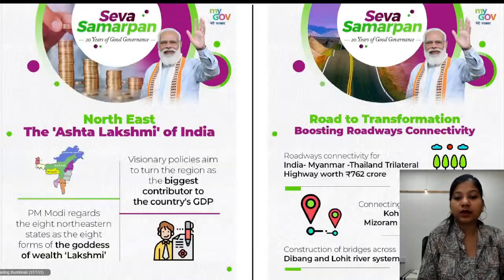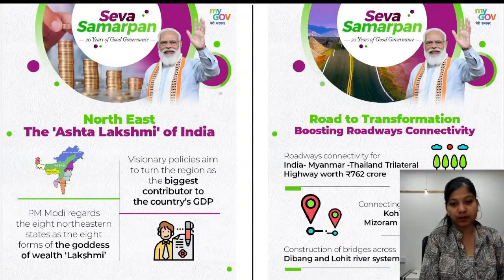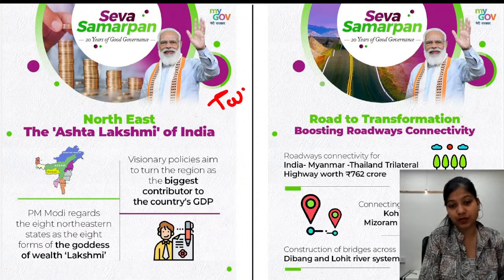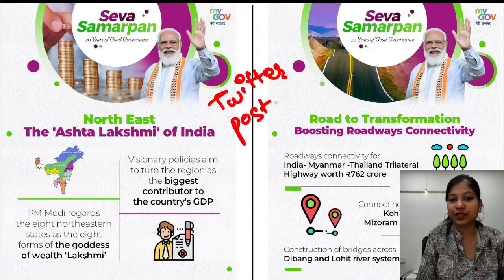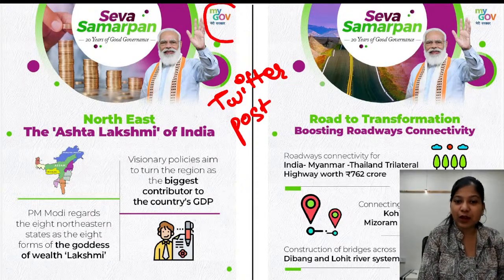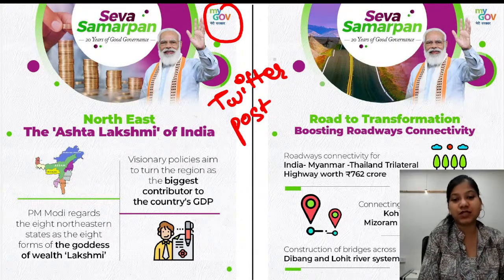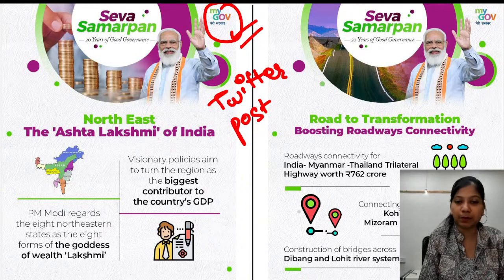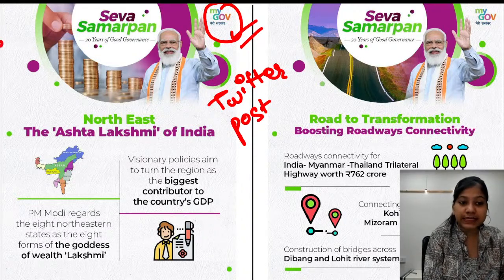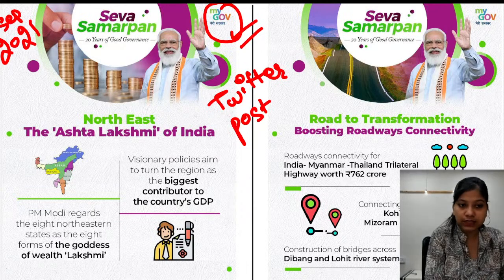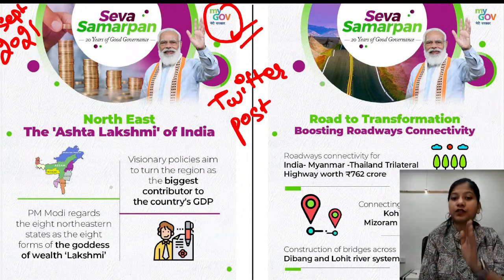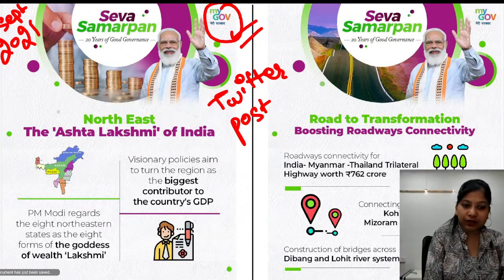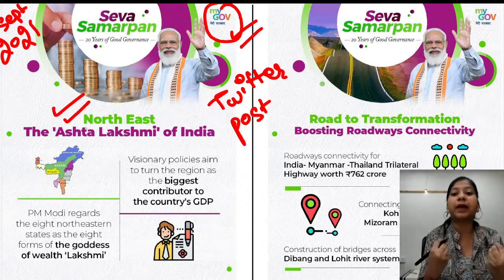Okay, now pay attention to these Twitter posts. So you all know that the present day government knows how to use social media very well, and from there only I have taken out these pictures. These infographics were given by the government, and they date back to September 2021. Here you have been given the progress that has been made by the government from 2014 to 2021, as well as the targets of the government for the years ahead. So you can read it on your own. I'm just going to focus on the major points here.